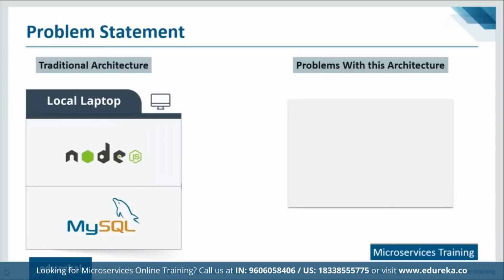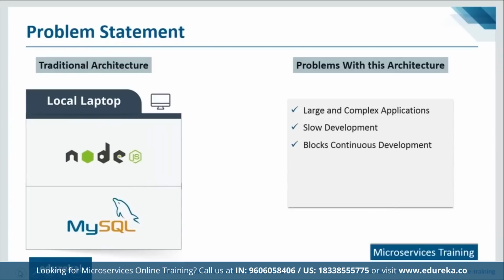I'll just give you a small introduction to all of these challenges. Later on, I'll discuss it once more when I'm talking about monolithic architecture. So I hope that is fine with you all. So the first thing is large and complex applications. So if the size of our application is pretty large, then it becomes really complex to understand and modify such applications when you use a monolithic architecture. You'll actually understand that when I'm talking about monolithic architecture in detail, you'll understand why these problems are there with such an architectural pattern. Then it also leads to slow development. As the application and the respective teams grow, the application becomes difficult to understand and modify. And also the larger the code base, it leads to a slower IDE. Then at the same time, it blocks continuous development as well.